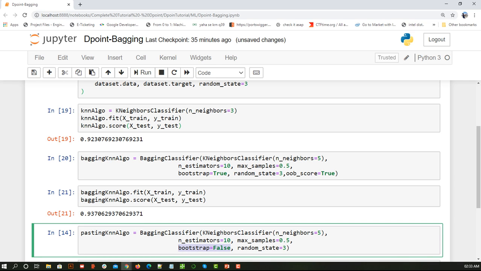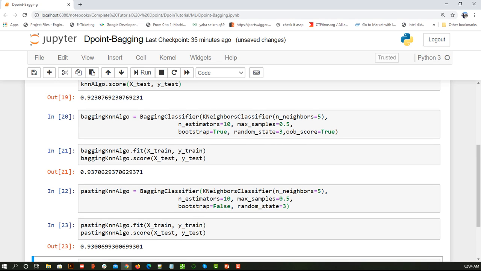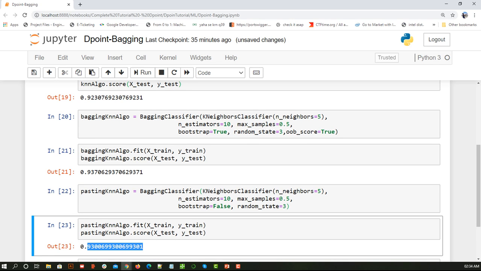Okay, next I am saying bootstrap is false. Bootstrap is false means what? That I am going with the pasting technique. So here if I click on this, okay, now I get accuracy 93.06. This is not recommended, though we are getting the accuracy here. Maybe it is because of the data set or the number of classifications, but that is not recommended in real time. So that was all about bagging.